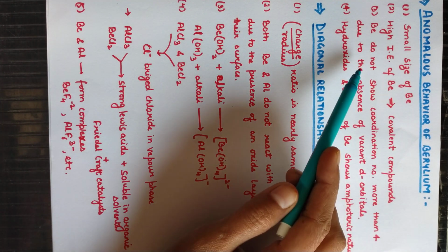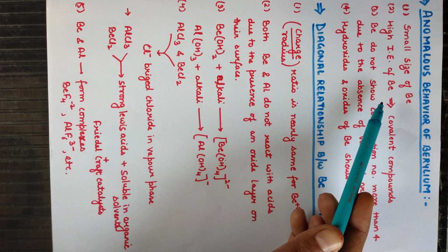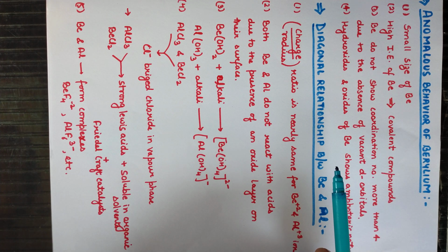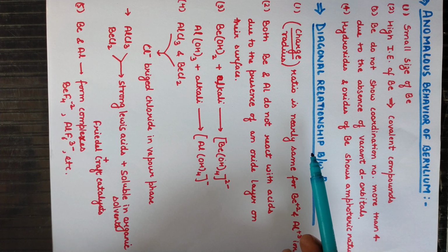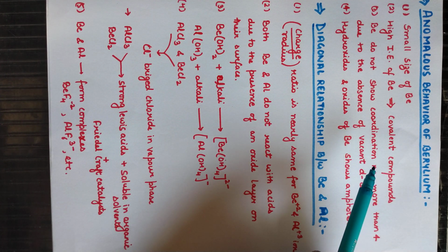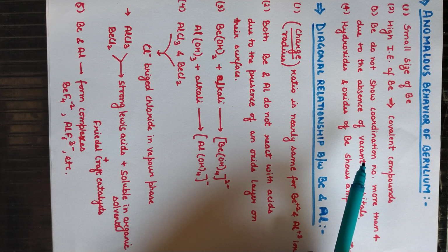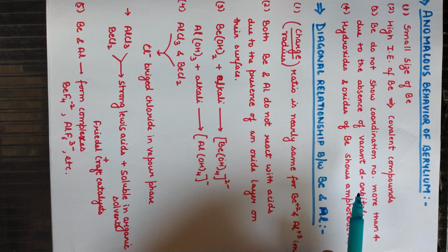Now, we know that beryllium does not show a coordination number more than 4, because in its valence shell only 4 orbitals are there, so it may form mainly 4 bonds, like BeF4.